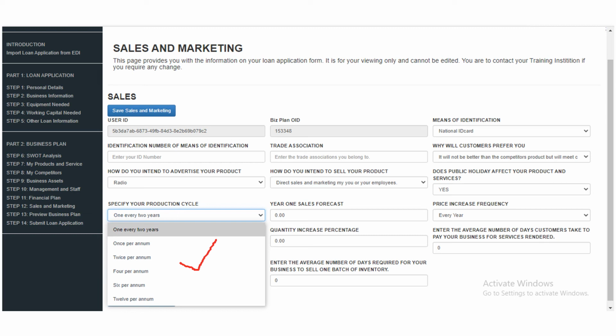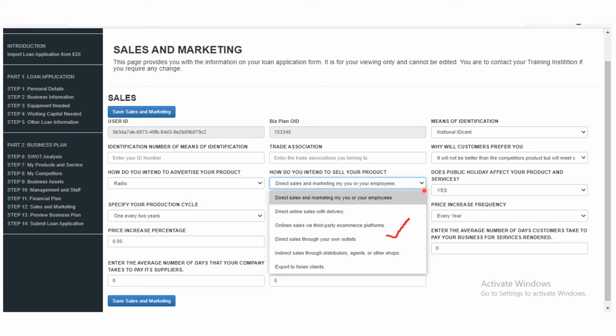Like even in this training now, we are planning it, we have a product cycle. Is it every month? Every 2 months, every 3 months, and so on. After that, there is still another one here. If you click on this, it asks you, how do you intend to sell your products? That product or your service, it could be your service. How do you intend to do it?